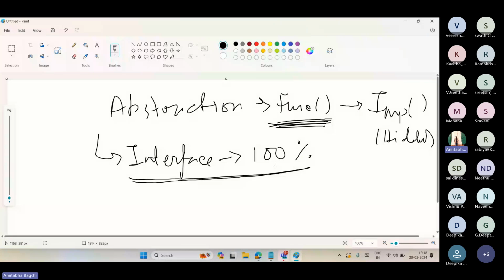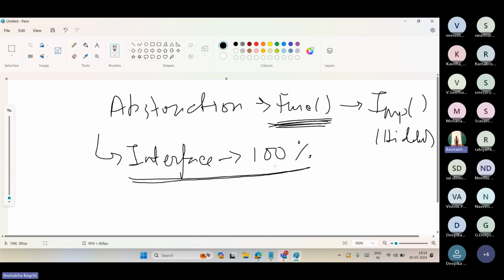Now, what is the disadvantage of this? There is always a need, right? Nothing can be perfect in this world. So if interface was achieving 100% abstraction, people said, boss, I don't need 100% abstraction. I need some places where the abstraction will be 5%, and some places where it will be 50%.